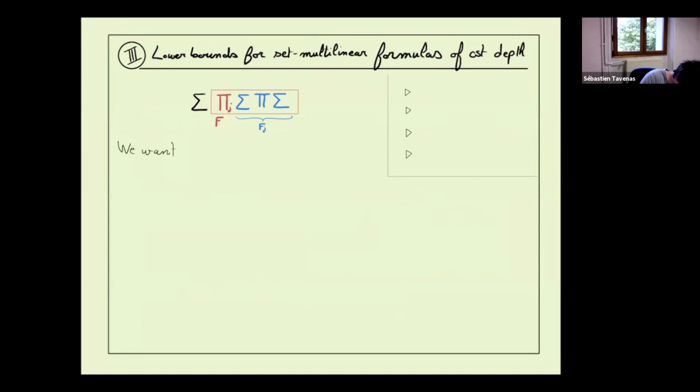So we want a lower bound of n to the omega of square root of d. We have different things that we saw before. So we know that our partition sets are of size 2k and 1 over 2. And before we take k, we need this thing like that. And just to say, we needed t, k equals